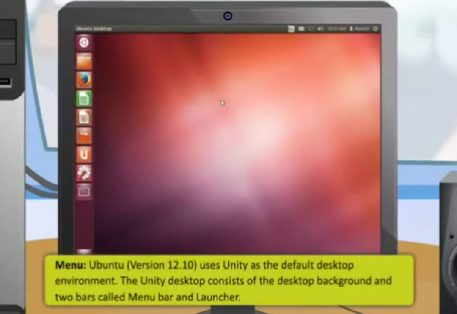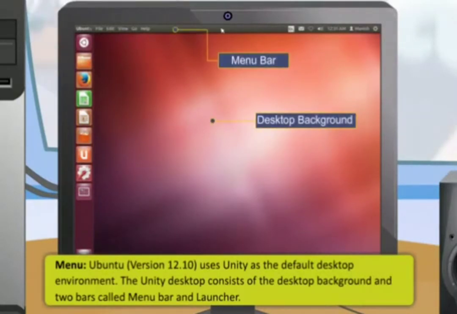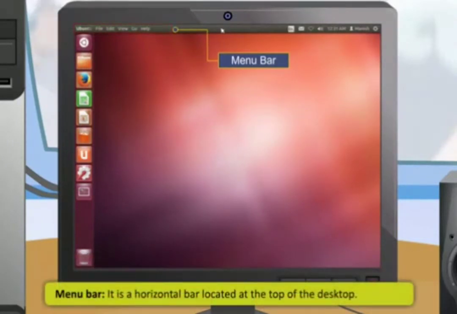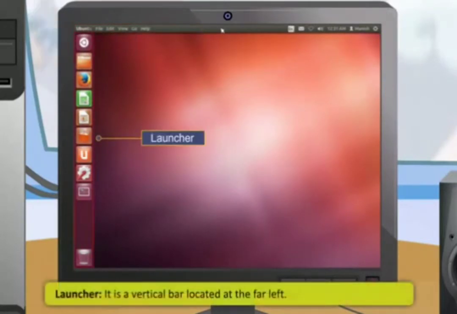Ubuntu's version 12.10 uses Unity as the default desktop environment. The Unity desktop consists of the desktop background and two bars called the menu bar and the launcher. The menu bar is a horizontal bar located at the top of the desktop. The launcher is a vertical bar located at the far left.